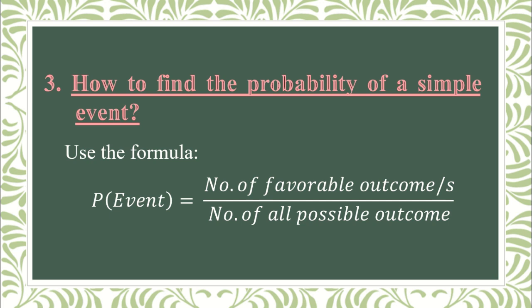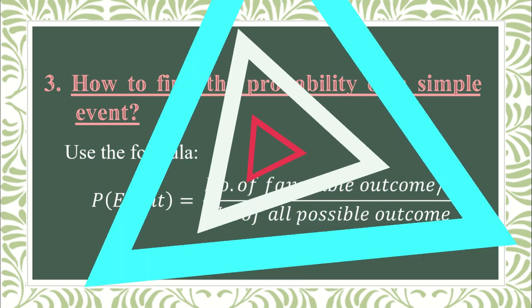If the question is what is the probability of getting a tail if we toss a coin, the number of favorable outcomes is only one tail, so the numerator is 1, and the number of all possible outcomes is tail and head in one coin. So the probability is 1 over 2, or 1/2, or 50%, or 0.5.